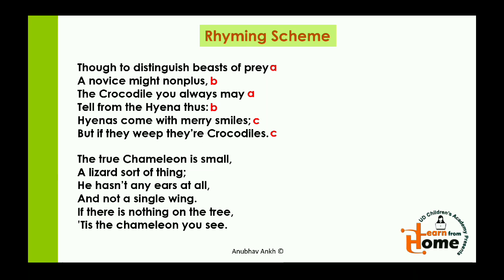Again, the last verse, chameleon is small. A thing does not rhyme with small, so B. At all rhymes with small, means A, wing rhymes with thing, means B, and tree and C rhyme with each other and none of the words above, so C and C. So the rhyming pattern followed throughout the poem is A, B, A, B and C, C.